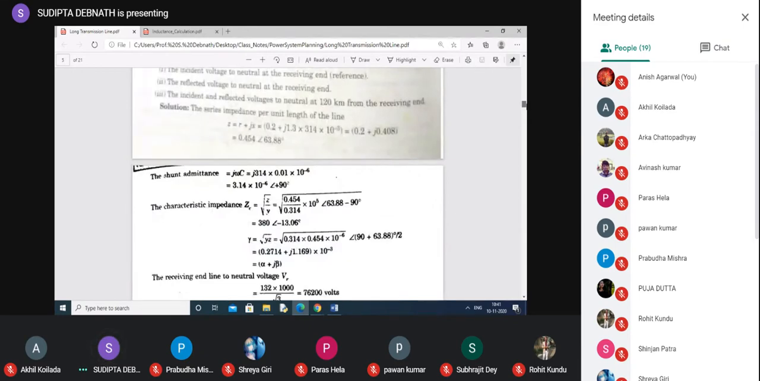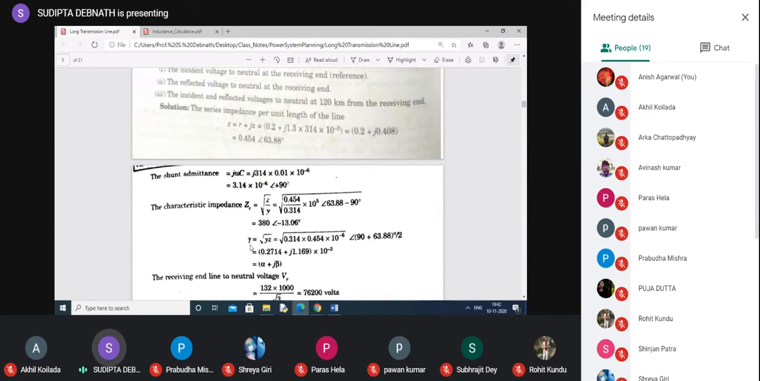First of all, they have considered Z and Y in per unit length from the parameters. They have found out ZC because in the equation for VS and IS, you get ZC. So, ZC is root over of Z by Y. Z is given here. The line is not lossless. They have considered R, so you will get some value. It is not a real quantity. It is minus 13 degree. I've told you, it is written here that this angle varies from 0 to minus 15 degree.